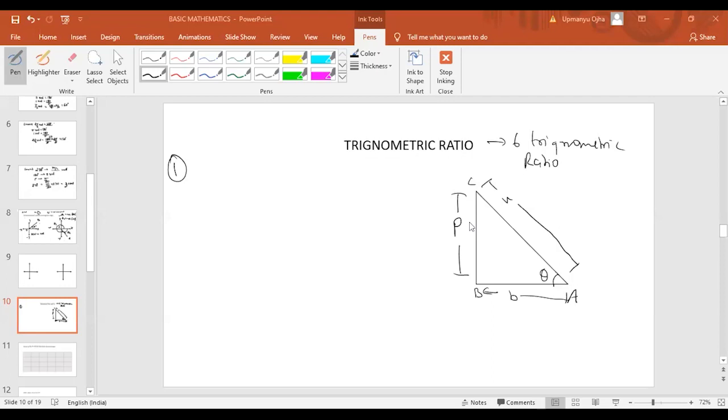We'll find the value of theta. Okay, don't worry about that. Just understand the direction of the positive and negative slide. Just understand the concept of positive and negative angles.